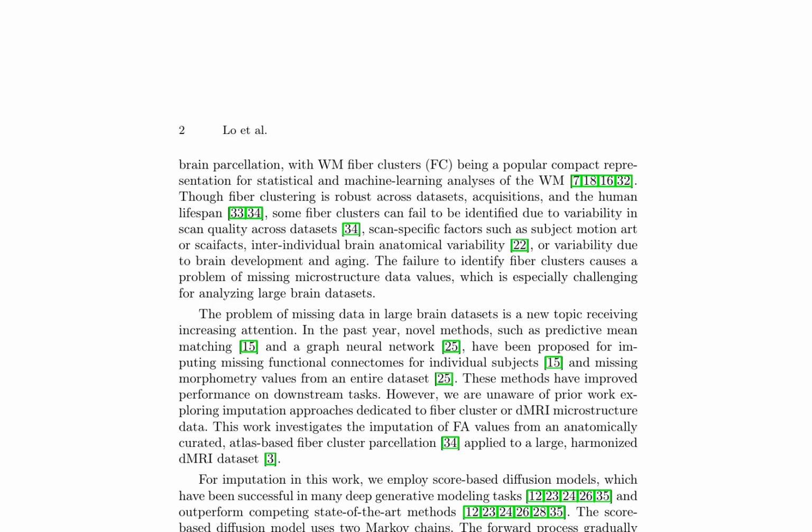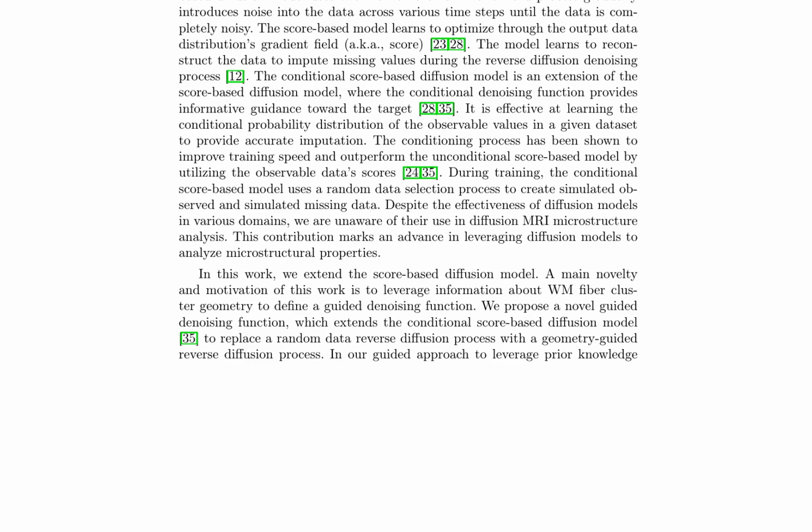Comprehensive experiments demonstrate that the proposed WMG-Diff model outperforms state-of-the-art methods for tissue microstructure imputation and phenotype prediction. This work marks an advance in leveraging diffusion models to analyze microstructural properties and addresses the problem of missing data in large brain datasets, providing anatomical features for disease prediction, anatomical tract segmentation, surgical brain mapping, and non-imaging phenotype classifications.